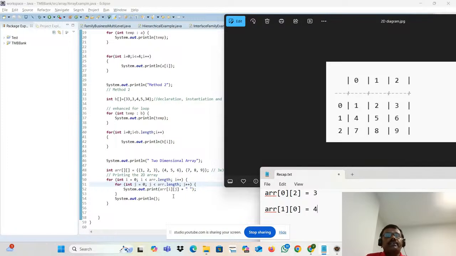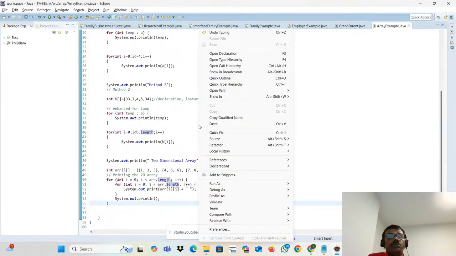Similarly, the J value keeps increasing. Whenever the J value fails, it will move to the I, and then the I value also keeps increasing. When the entire value has been fetched, your program will come out of the loop. So this is a 2D array you have to work out, okay?